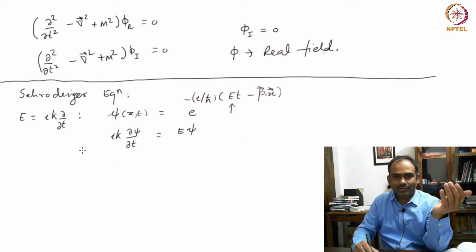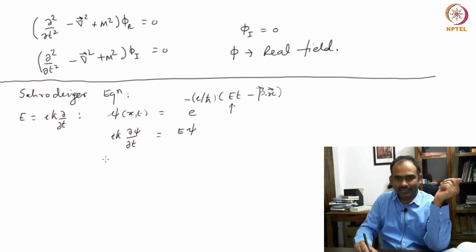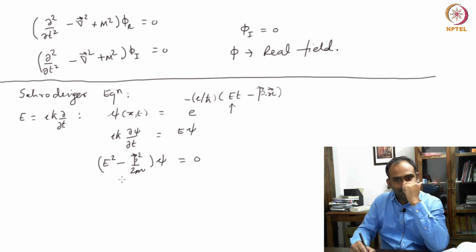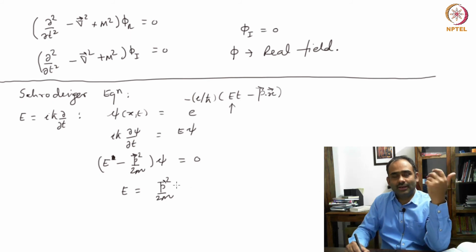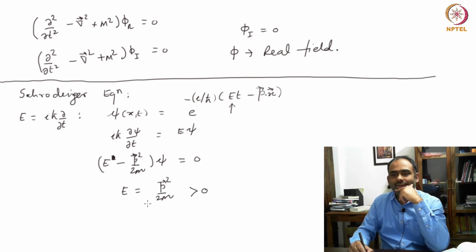Okay. And if you substitute the psi in the Schrodinger equation, you will obtain (E minus p squared over 2m) psi is equal to 0. Which means that for this to be satisfied, the energy E is p squared over 2m. And because p squared is a square of a vector, it will be positive. This is greater than 0. So, you get energy to be positive here.